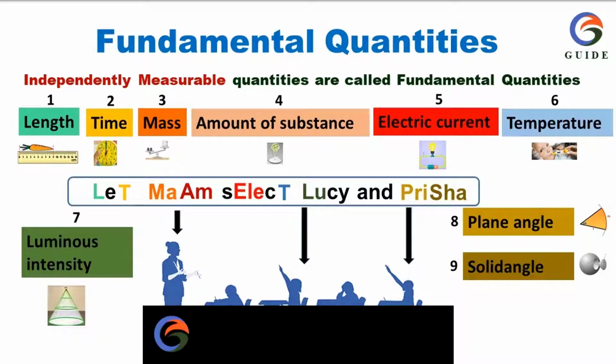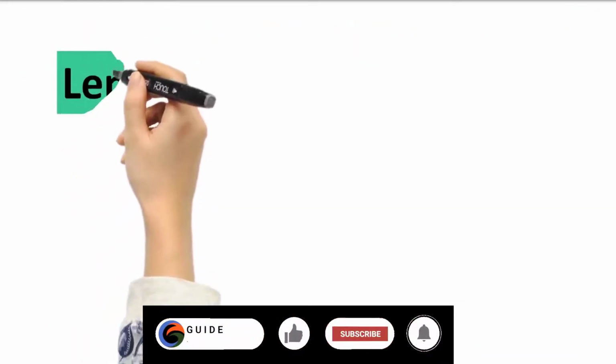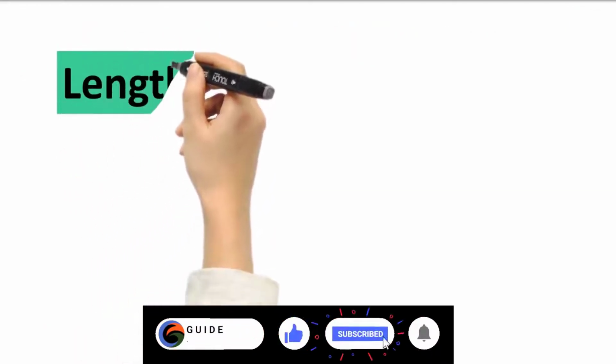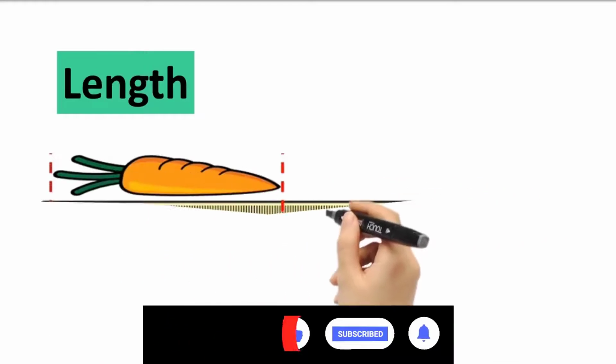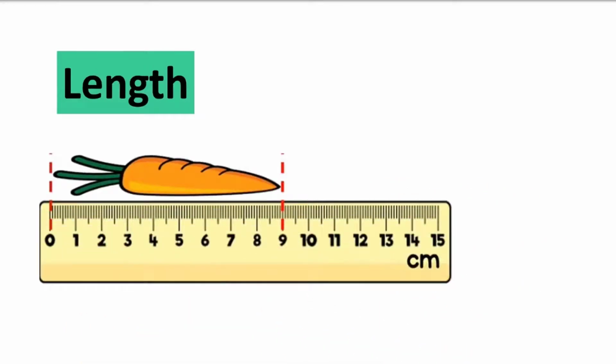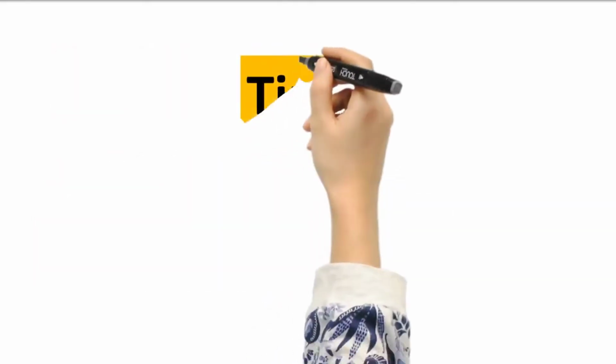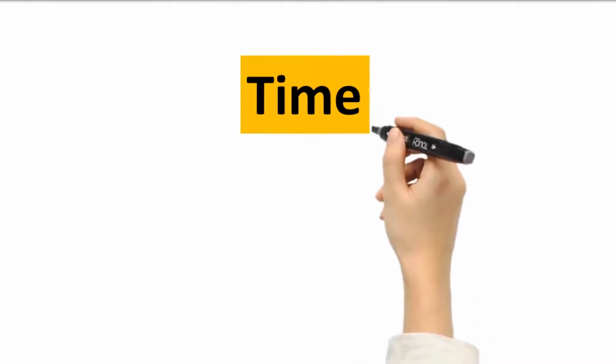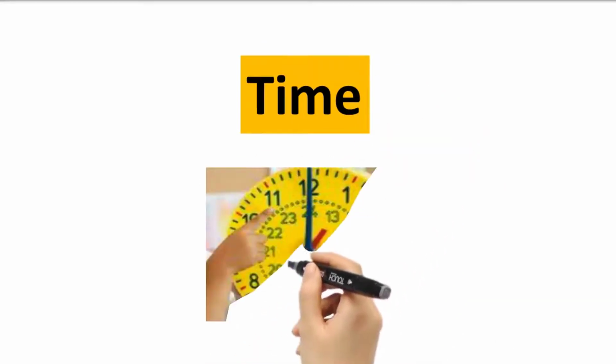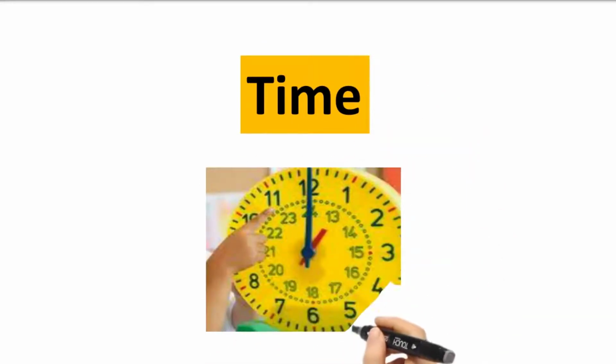Let us see in detail. Length is a fundamental quantity, because to measure length, we do not depend on any other quantities like time, mass, etc. To measure the length, it is not necessary to know the time. Time is a fundamental quantity, because to measure time, we do not depend on any other quantities. To measure the time, it is not necessary to know anything like length, mass, temperature, etc.